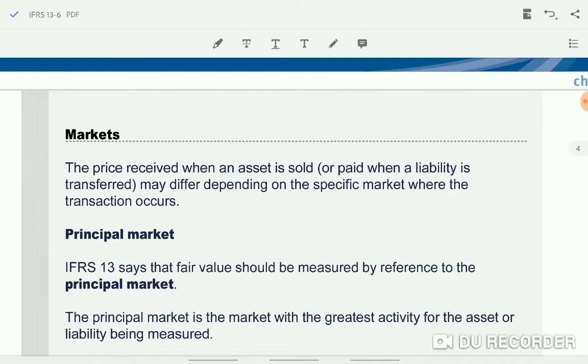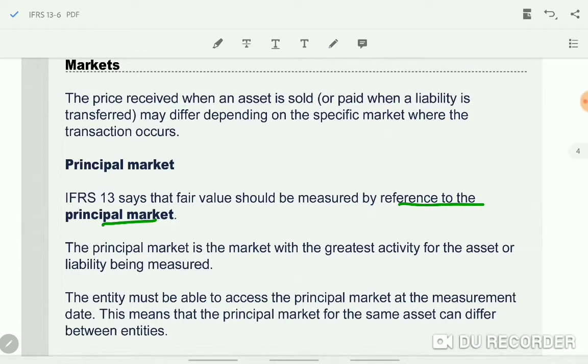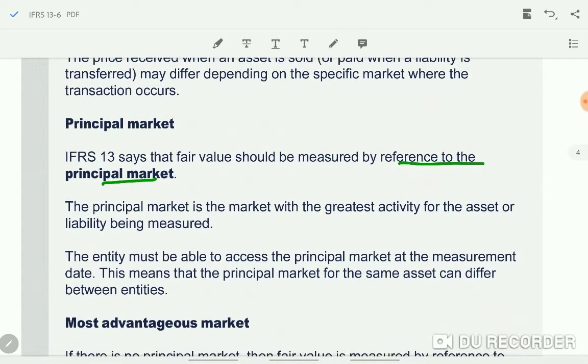See, the price received when an asset is sold may differ depending on the specific market where the transaction occurs. So usually IFRS 13 says that fair value should be measured by reference to the principal market. If there is no principal market, then they can use the most advantageous market.